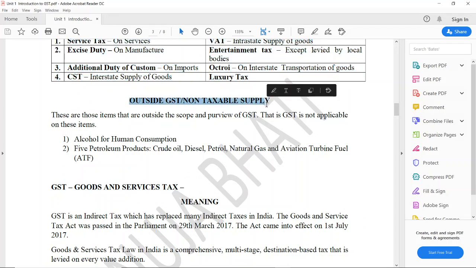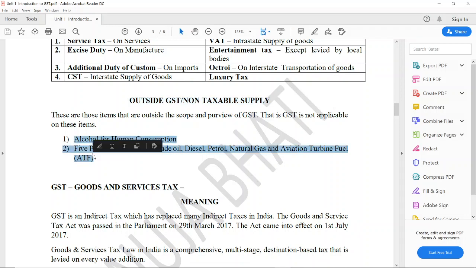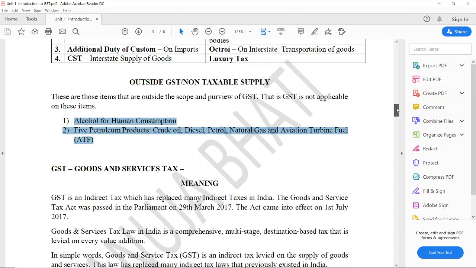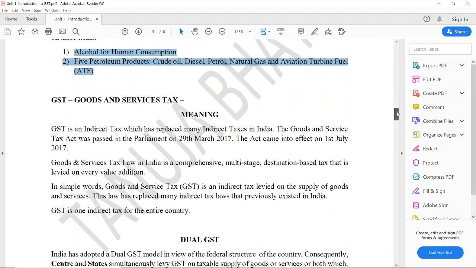Next, what are the items that are outside GST, or non-taxable items? That means these are the items on which GST is not applicable. That is alcohol for human consumption. GST is not applicable; it is outside the purview of GST as of now. And 5 petroleum products: crude oil, diesel, petrol, natural gas, aviation turbine fuel. So these products are outside GST, that is, GST is not levied on them. Therefore, they are called non-GST or non-taxable products.